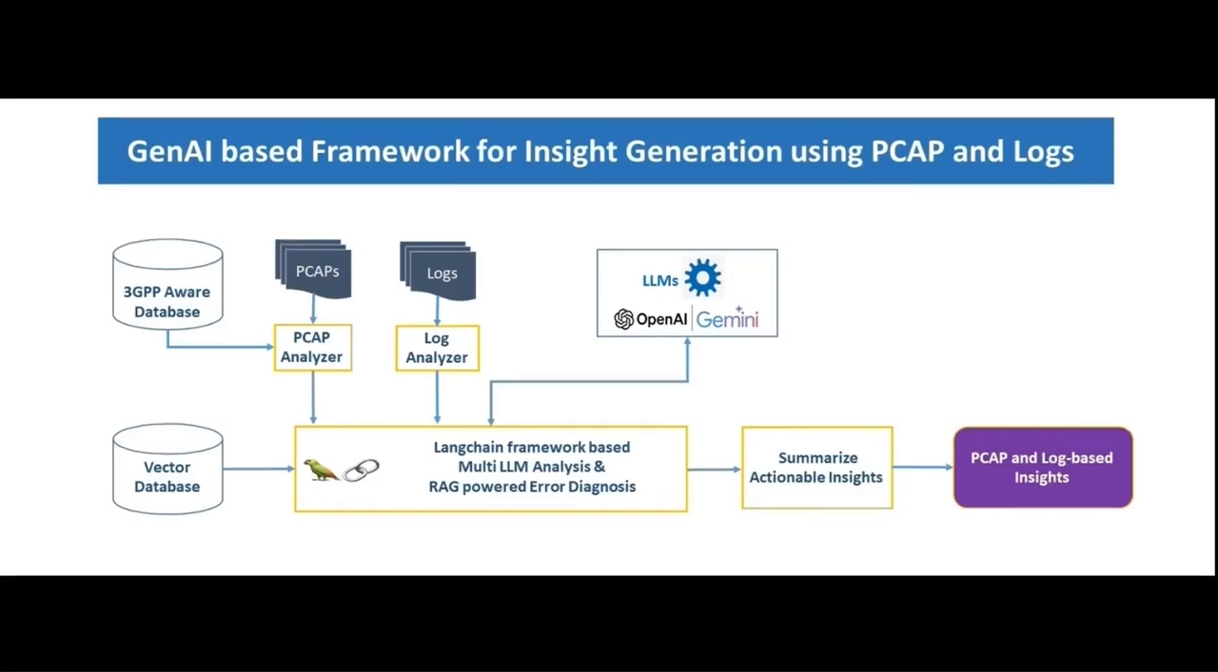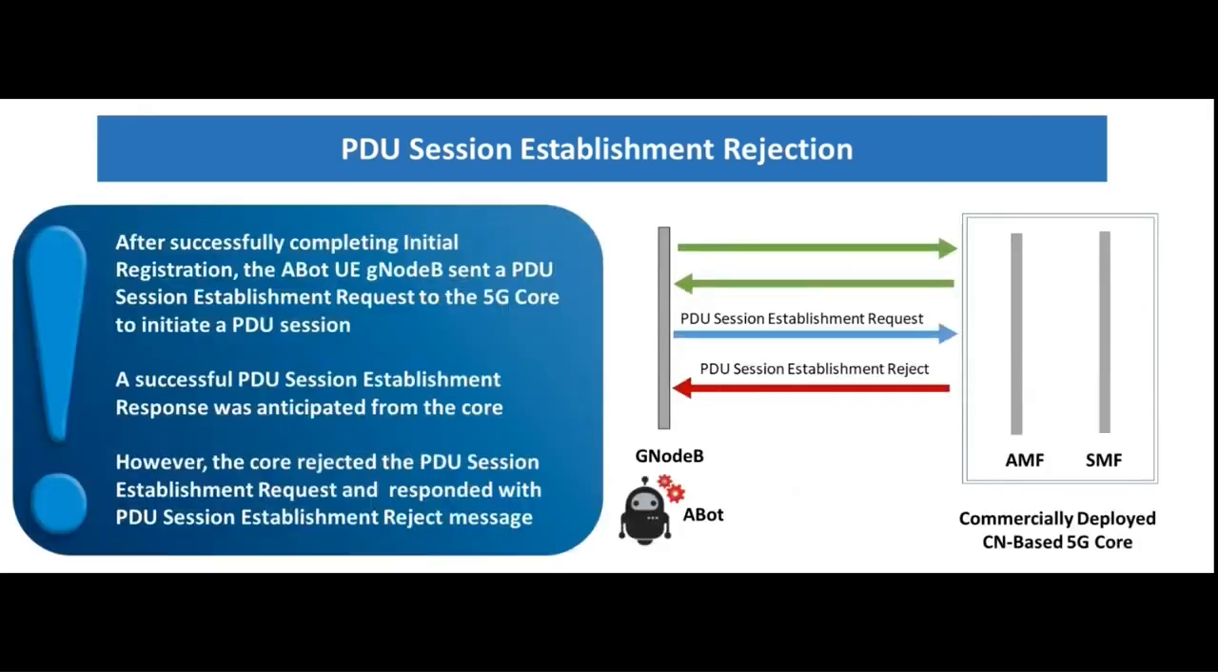Now let us look at a couple of interesting live cases. Here we have the case of PDU session establishment rejection. After a successful completion of initial registration between Abbott gNodeB and a commercially deployed disaggregated 5G core, when a PDU session establishment request was sent, instead of a PDU session establishment response, the core responded with a rejection message.